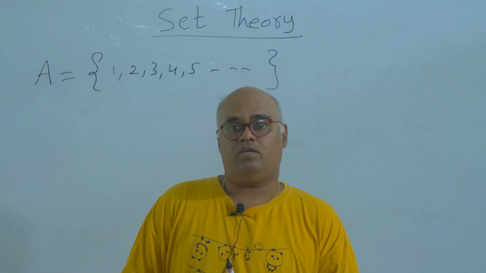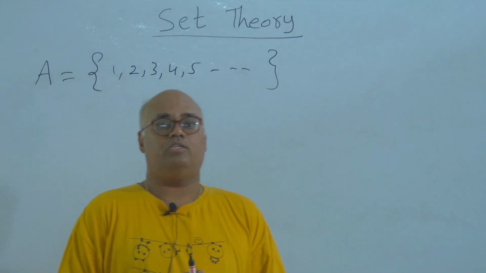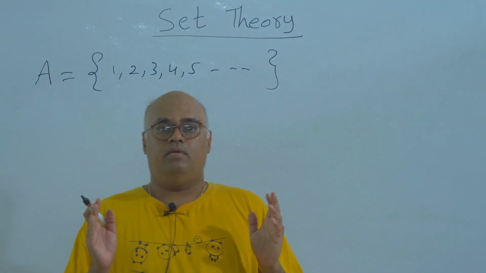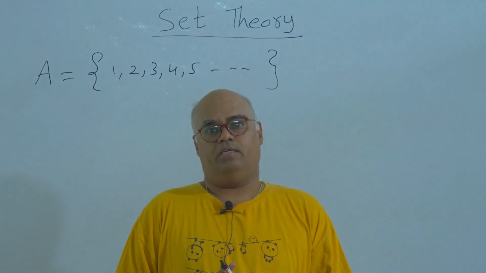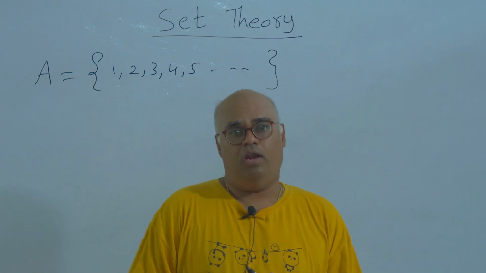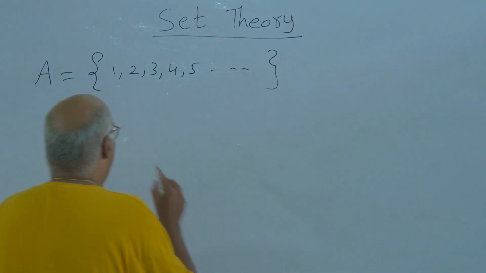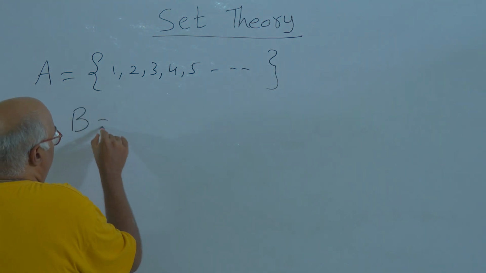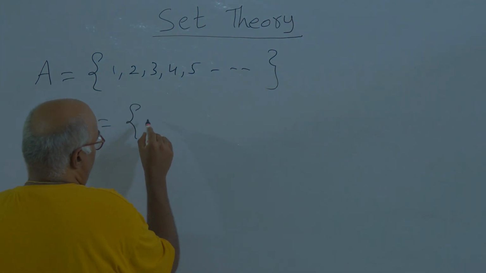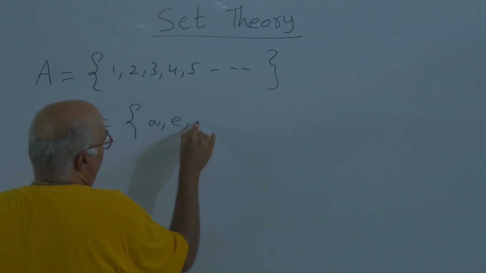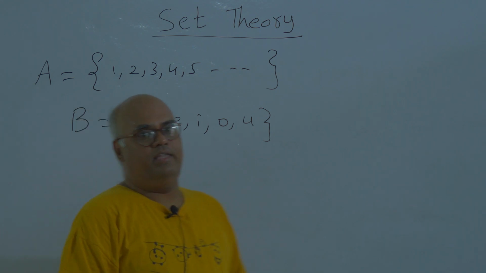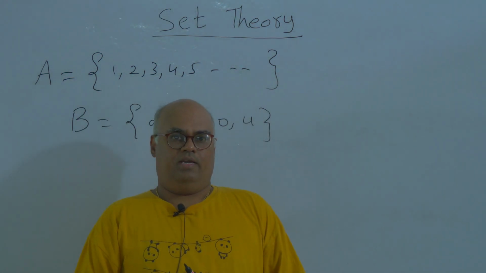The members of the set are called elements of the set. So like this you will write the elements of the set.